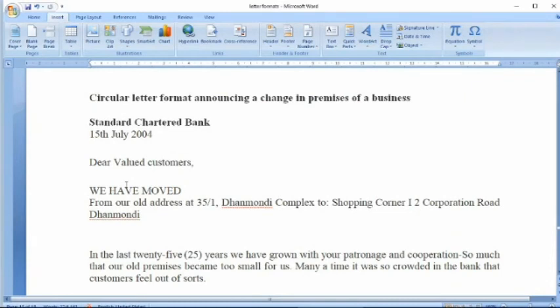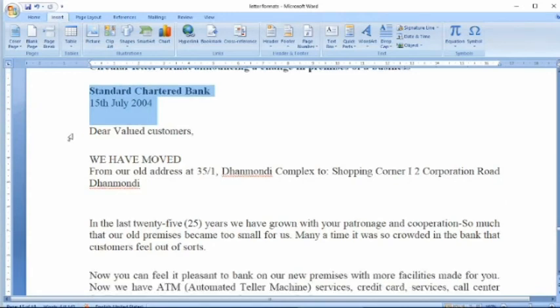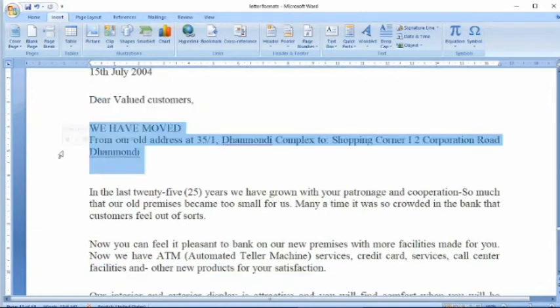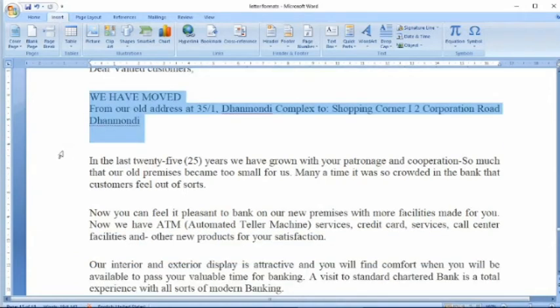So here also we are going to follow the same thing, that we are going to tell the company name, or from whom this letter is written, and it is a general letter where I am writing to all the valued customers. So I put it as a general note and we tell what is the purpose of writing this circular, why I am writing.